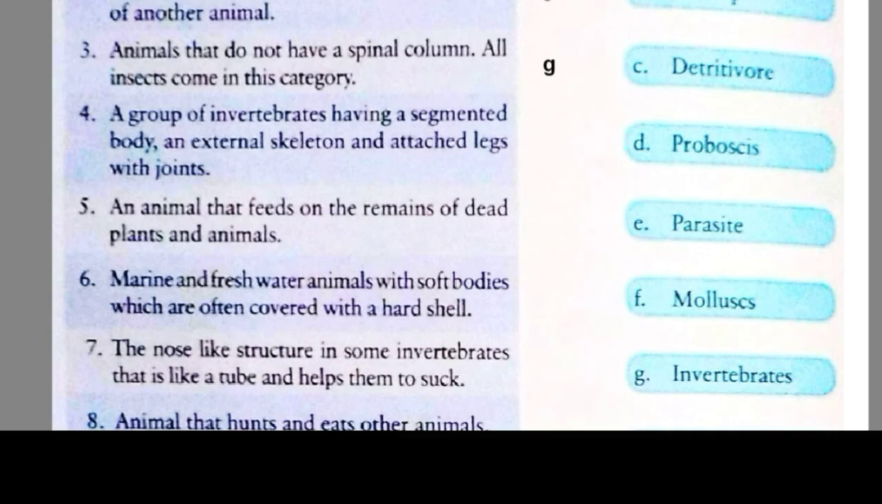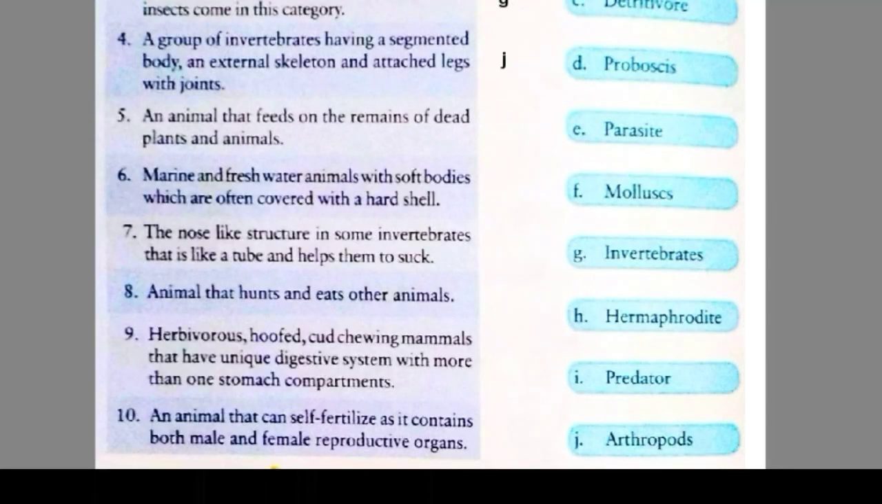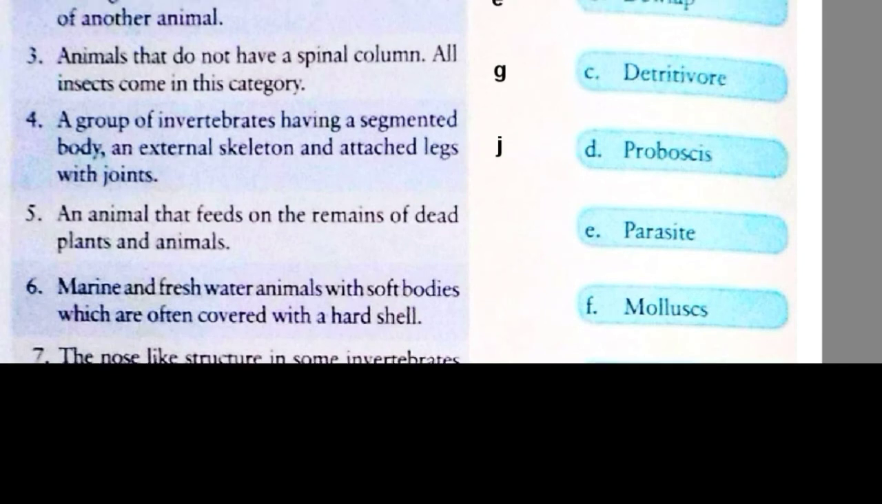Now we'll see our question number 4. A group of invertebrates having a segmented body, an external skeleton and attached legs with joints. This term is known as arthropods. It is given in point number J. So in front of 4 we will write J. Now we will see our question number 5. An animal that feeds on the remains of dead plants and animals. This term is called detritivore. It is given in point number C. So in front of 5 we will write C.